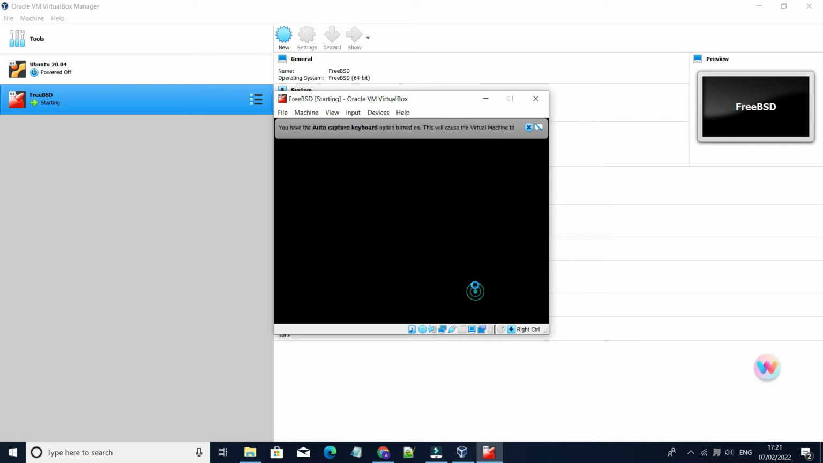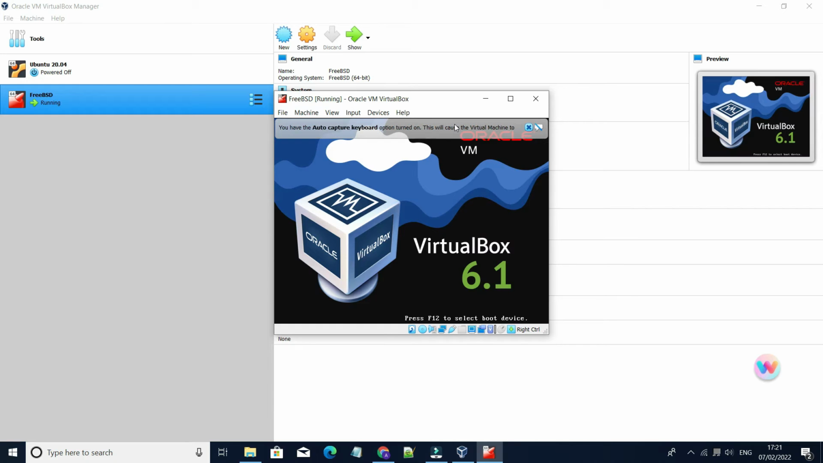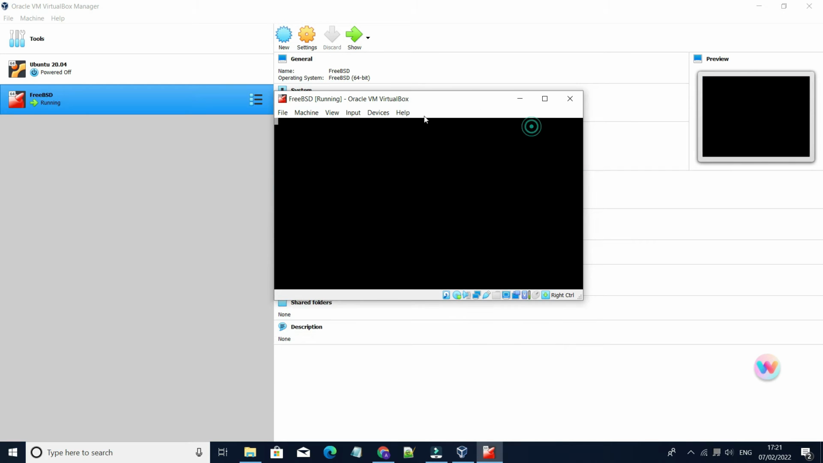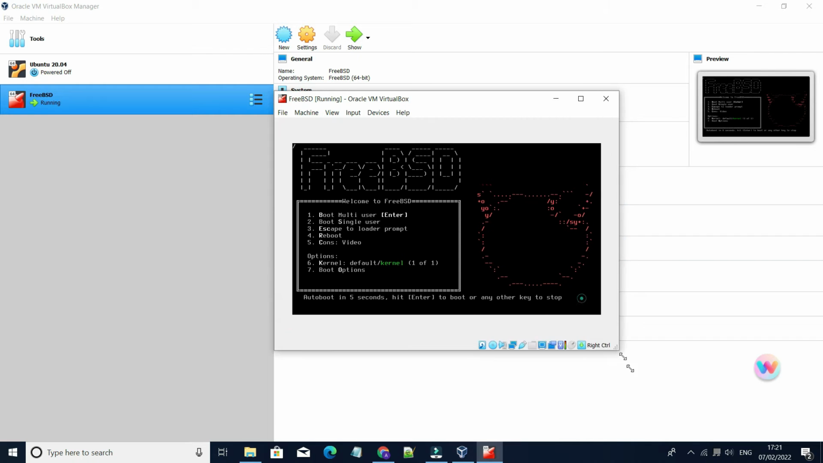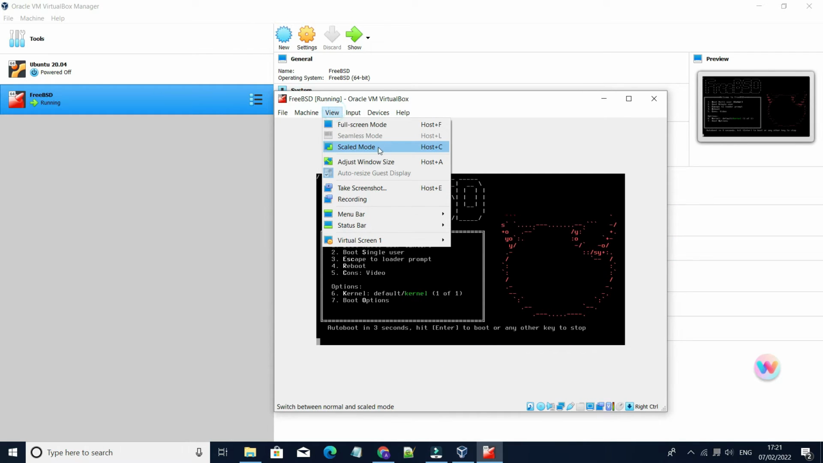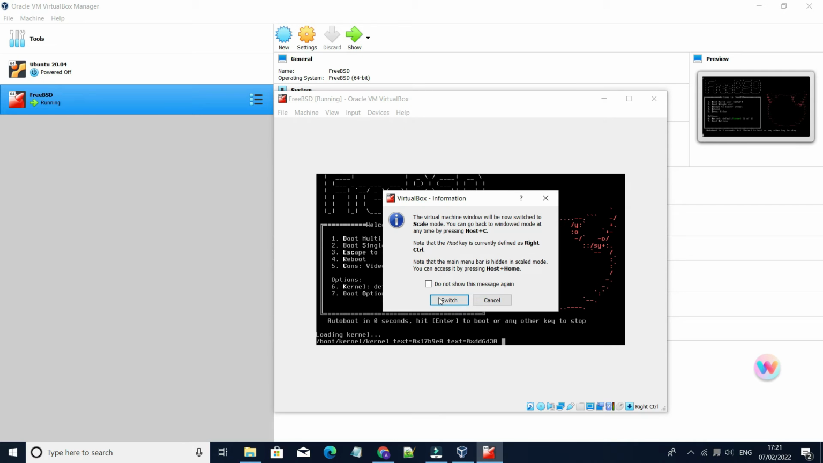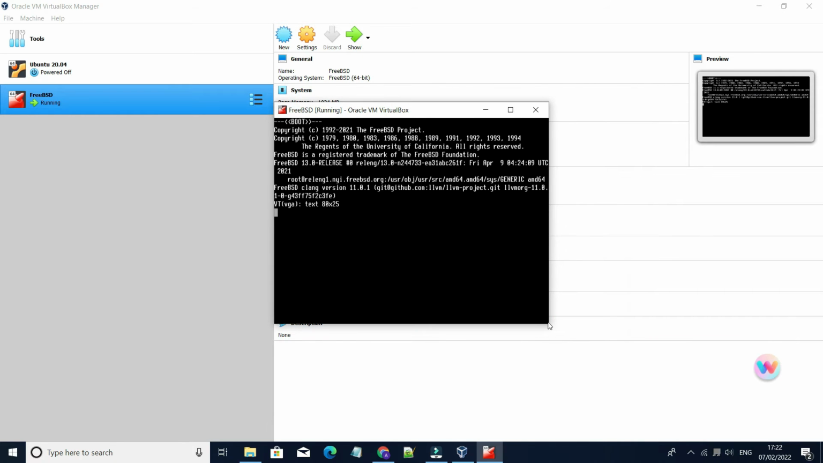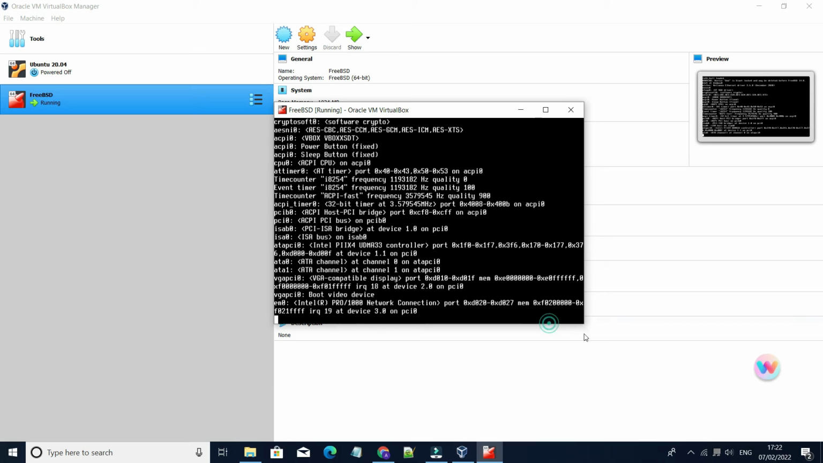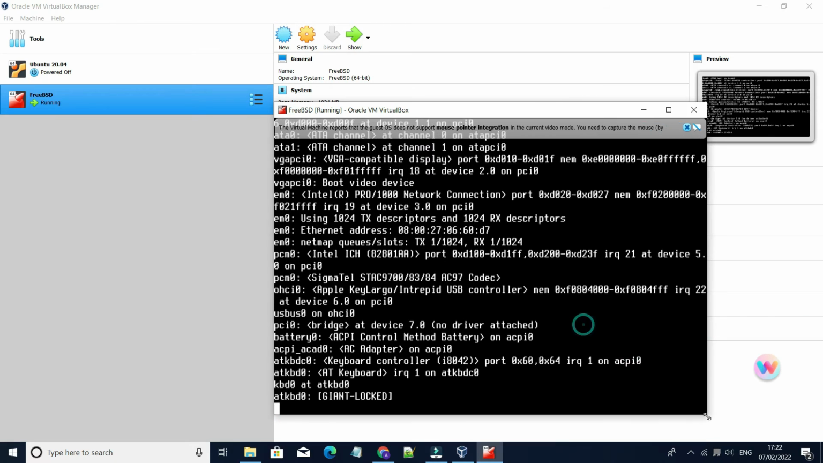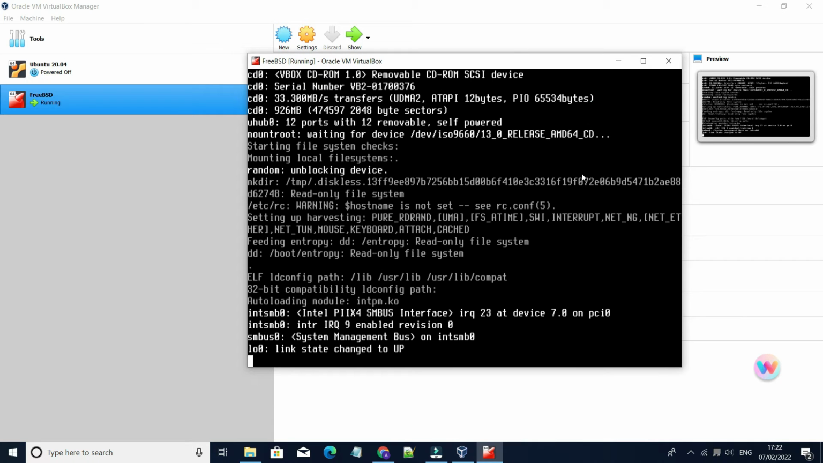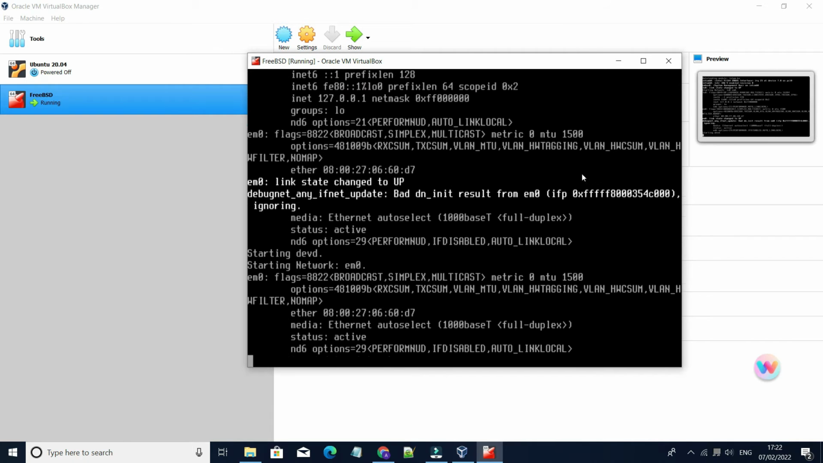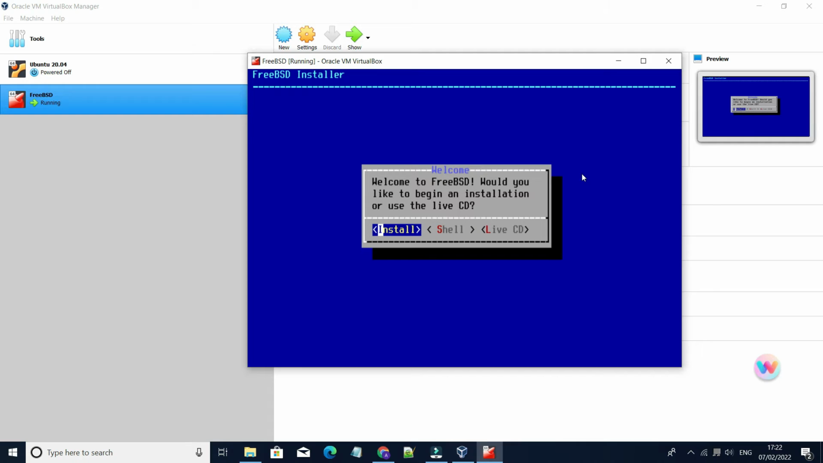Cancel this. To maximize this window, go to view, click on scaled mode, click on switch. Now you can maximize the window. Just press enter.